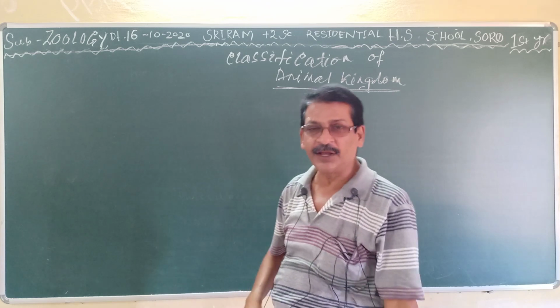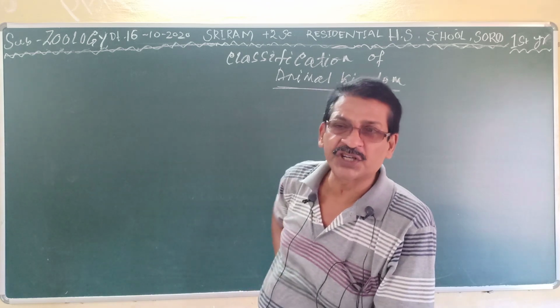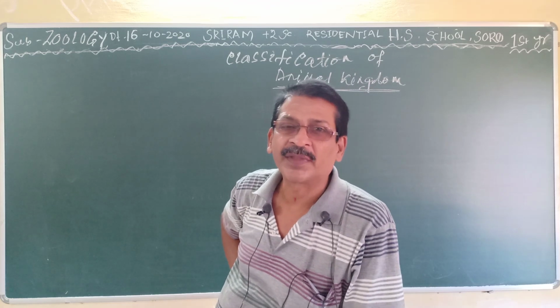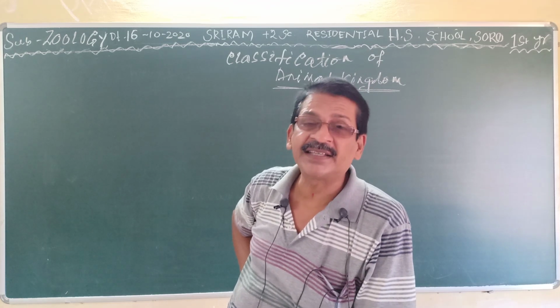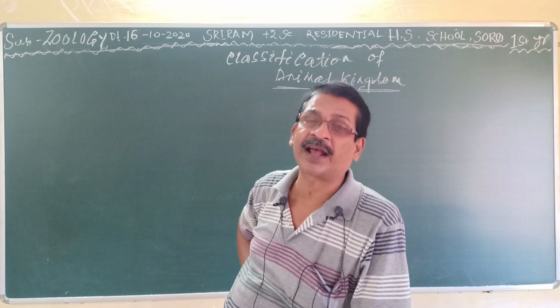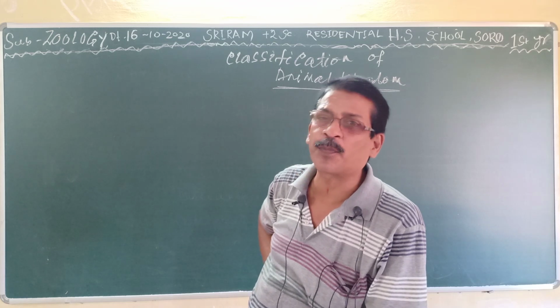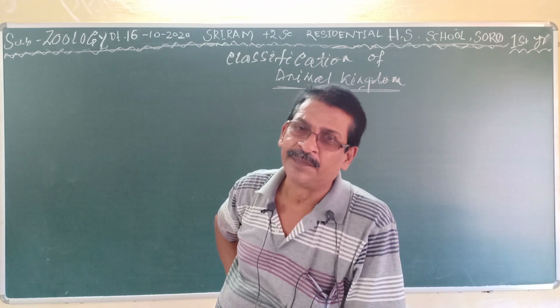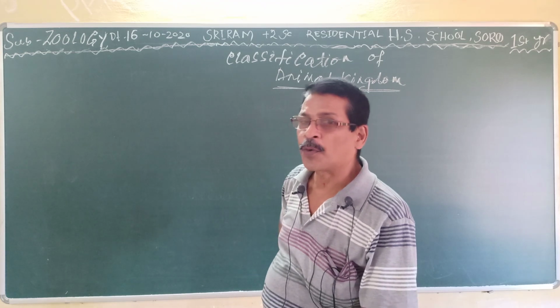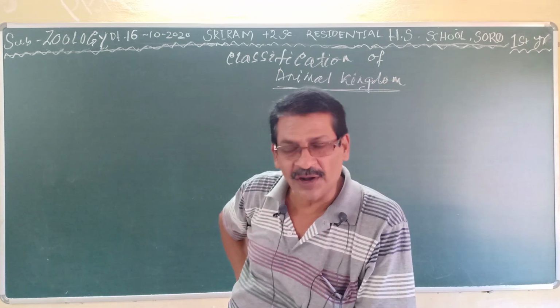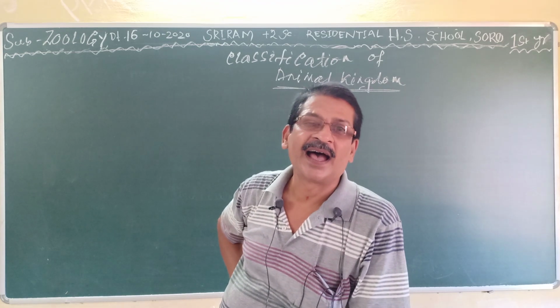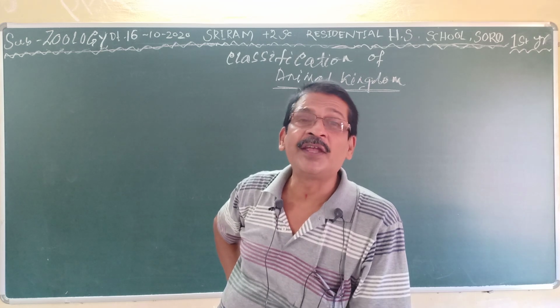The kingdom Monera includes all the unicellular prokaryotic organisms. Then the Protista includes all the unicellular eukaryotes.